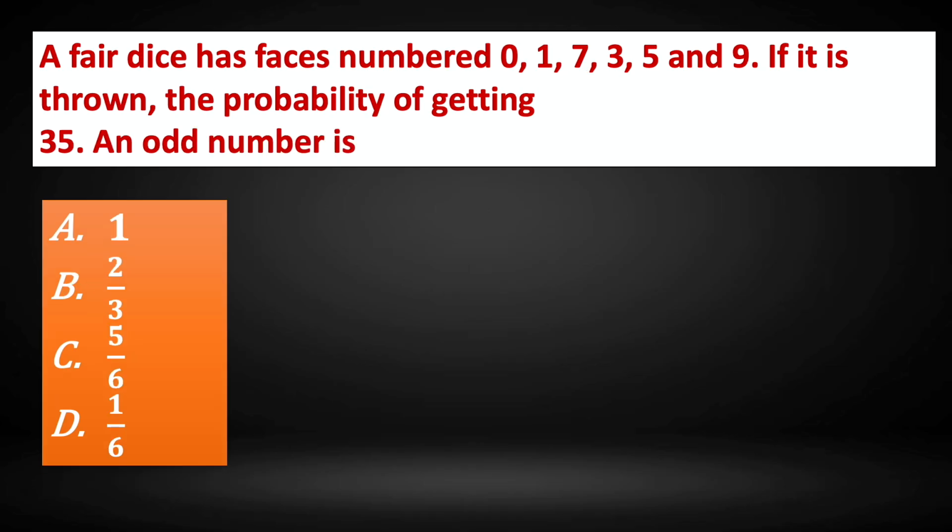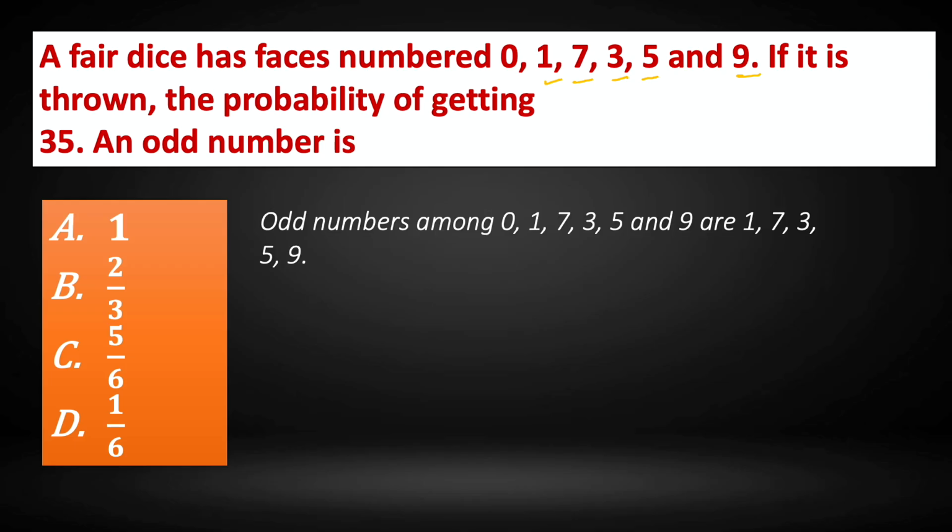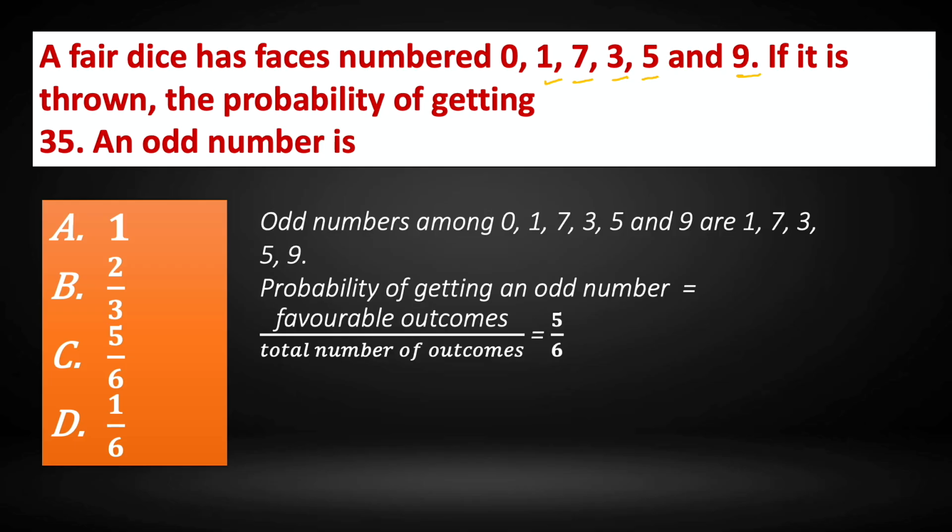Question number 35. A die has faces numbered 0, 1, 7, 3, 5 and 9. If it is thrown, the probability of getting an odd number is option A 1, option B 2 by 3, option C 5 by 6, option D 1 by 6. Now what are the odd numbers here? We have 1, 7, 3, 5 and 9. So there are 5 odd numbers out of 6. So the probability of getting an odd number is 5 out of 6. So the correct answer is 5 by 6. That is option C.